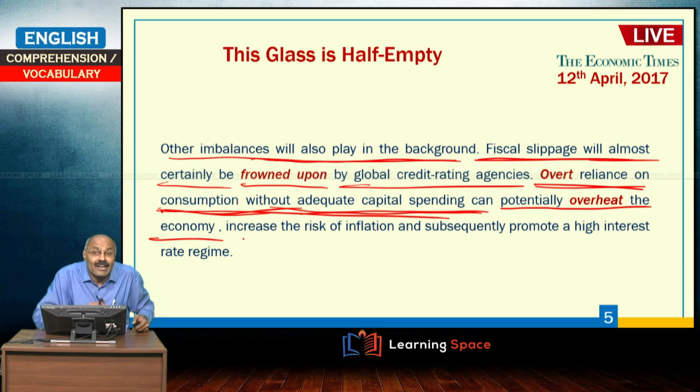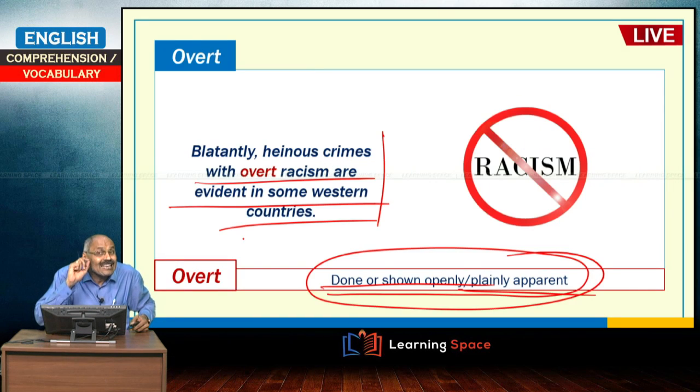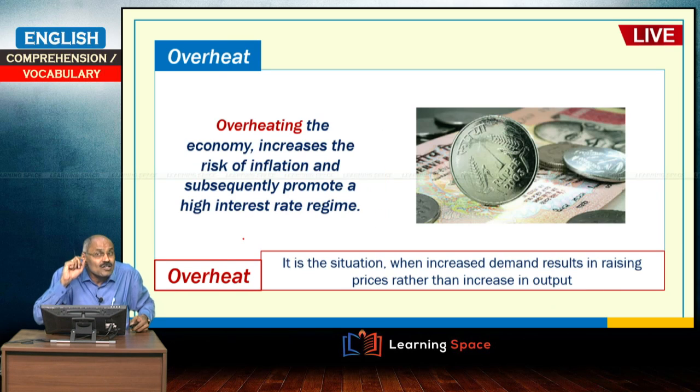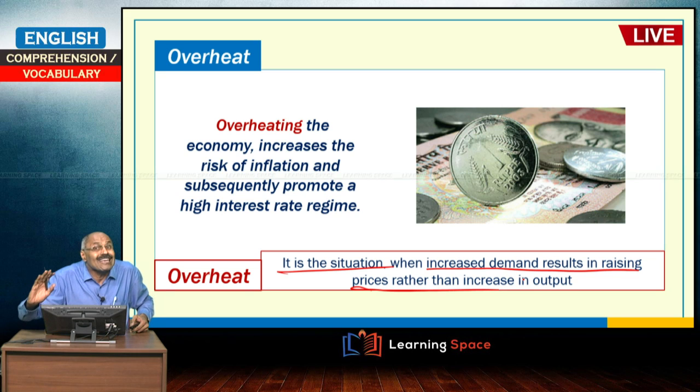This overheating of economy. What is the meaning of overheating of economy? Quite often you come across this word. Overheating of economy is the situation when increased demand results in rising prices rather than an increase in output. When increased demand is there, then naturally output should increase, right. But sometimes what happens is that increased demand gives rise to prices instead of increasing the output. So, this is known as overheating. It is the situation which leads to the risk of inflation.